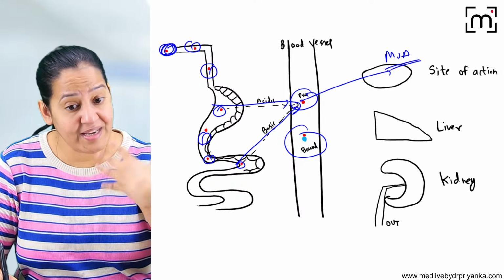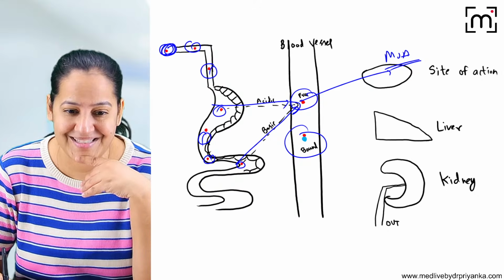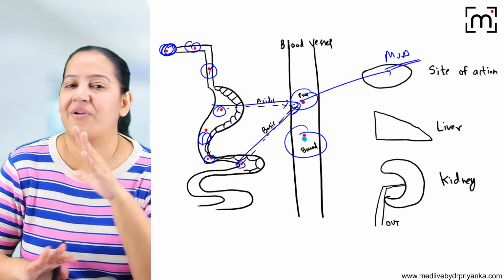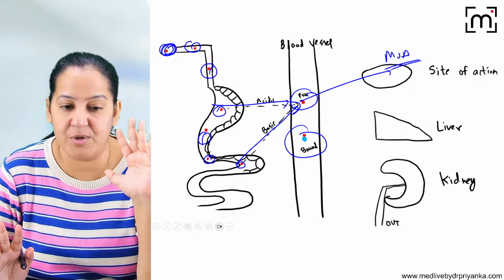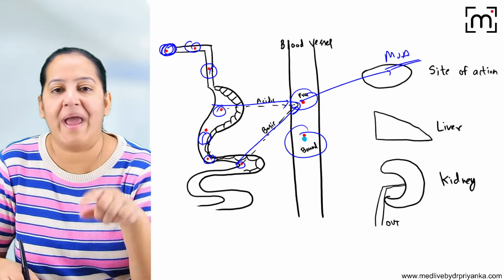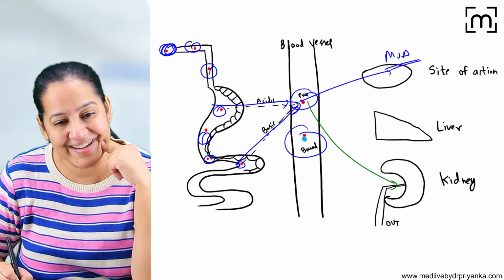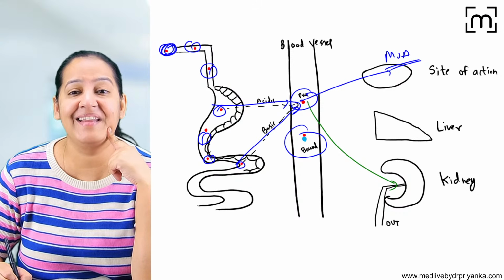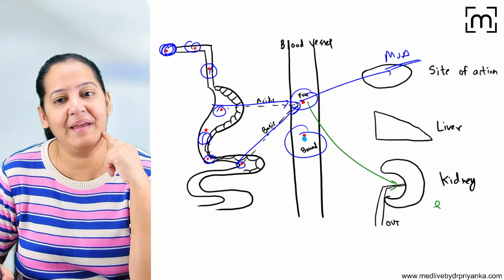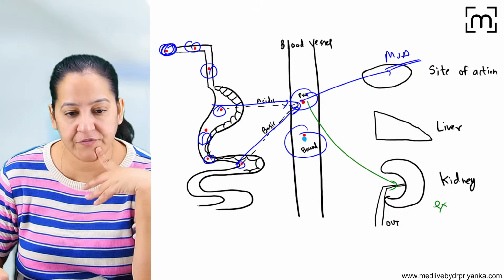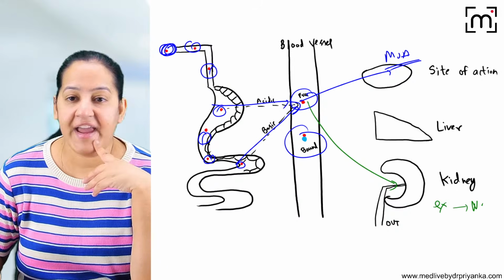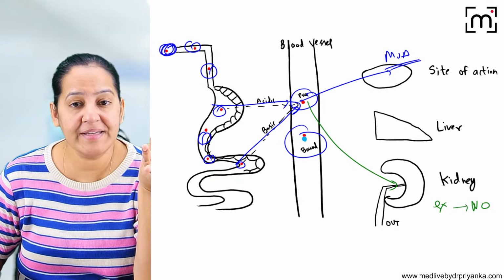And it has already shown its mechanism of action. Mechanism of action I will teach you in the next session. That is pharmacodynamics. Now, the drug has already performed its duty, its responsibility, its job. Now, the drug wants to be excreted out of the body. So the drug goes to the kidney and asks, can you please excrete me? I have already performed my function. I want to go out of the body. So the kidney says, no, I cannot excrete you.